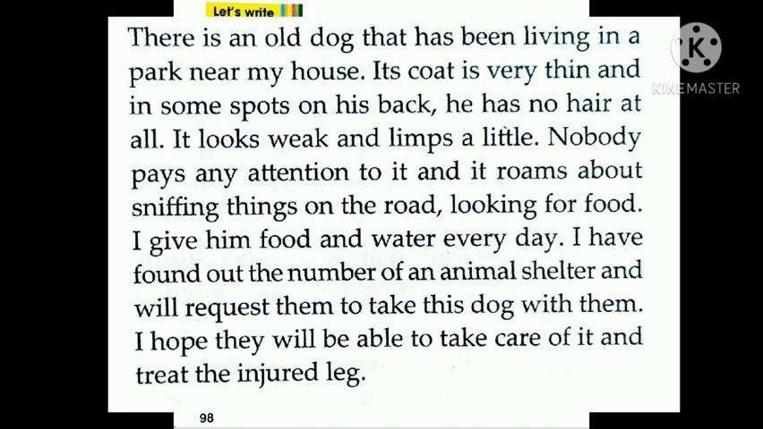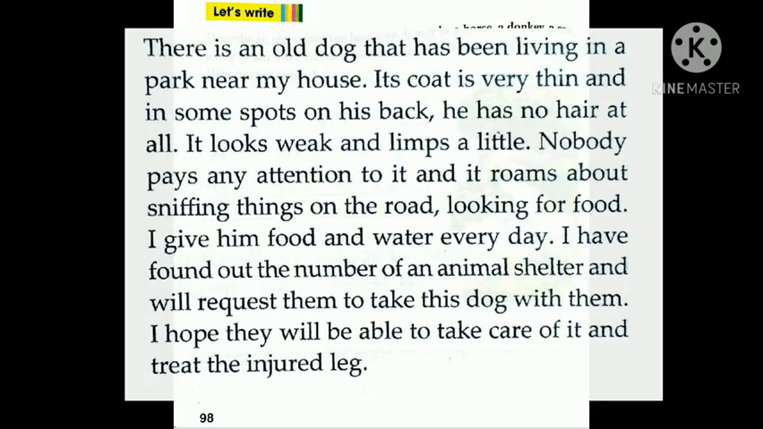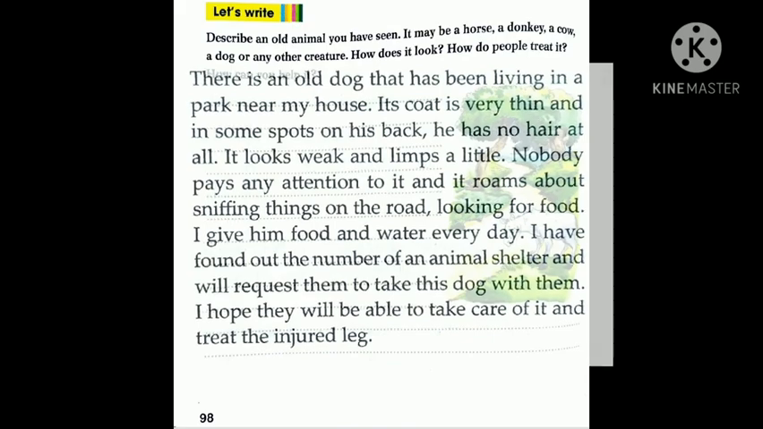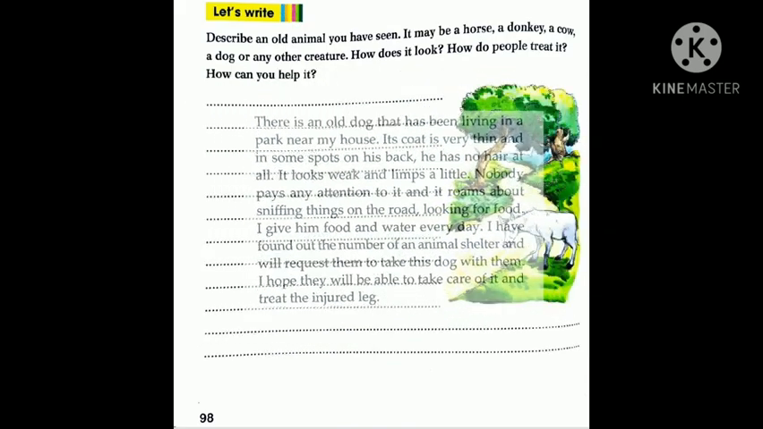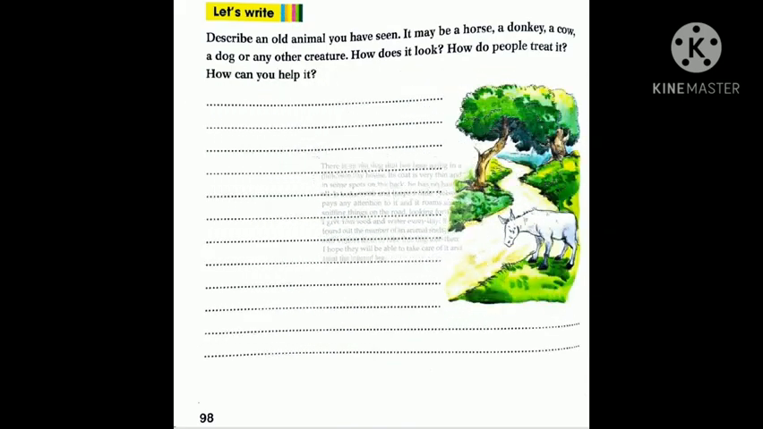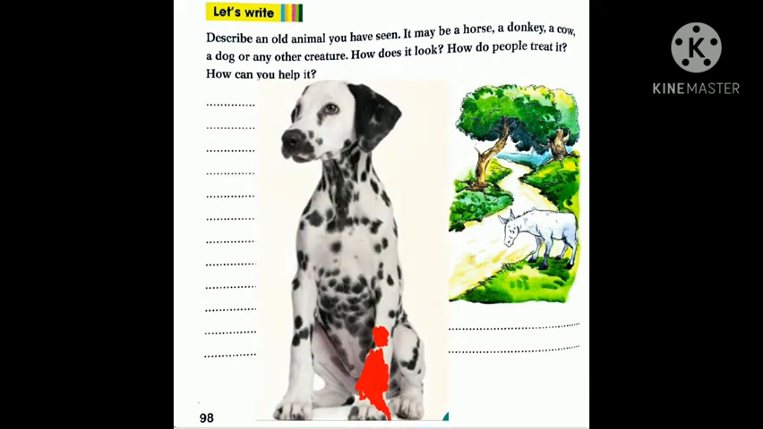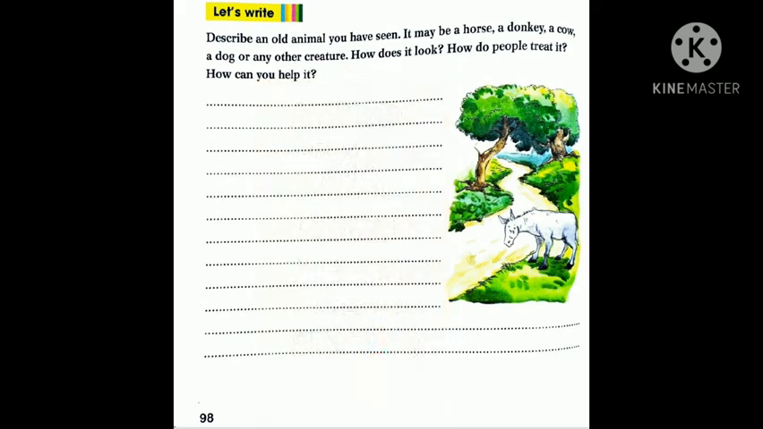I gave it some food and water. I have found out the number of an animal shelter. Animal shelter means the group of people or the persons who take care of these types of animals, and I request them to take this dog with them and take care of it and its injured leg also. Okay, so the dog maybe looks like this. Now I think you are able to understand all these exercises well.